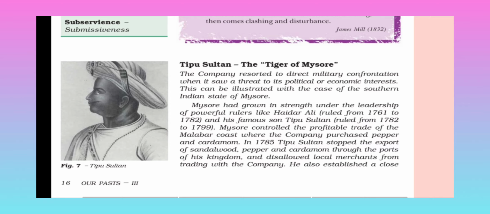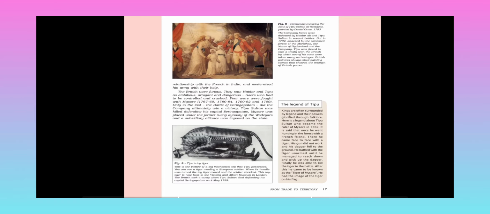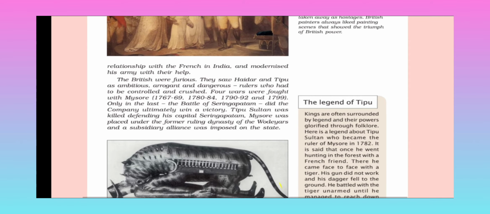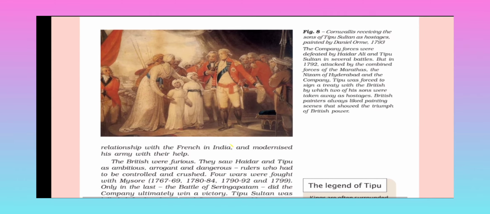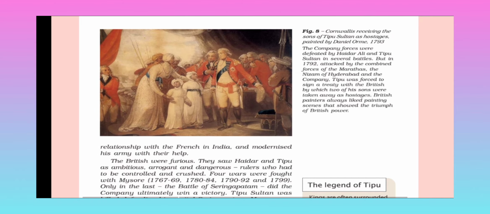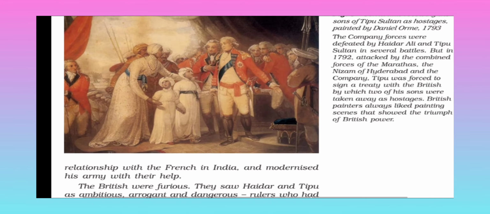He also established a close relationship with the French in India and modernized his army with their help. Okay, so here you can see the picture when, in the second war, Tipu Sultan was defeated, company officials took away his two sons as hostages in 1792.